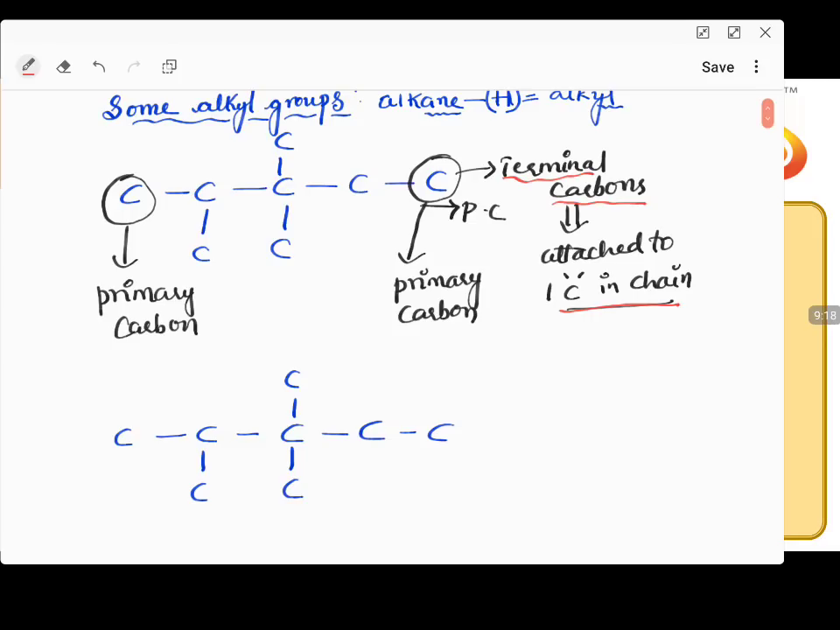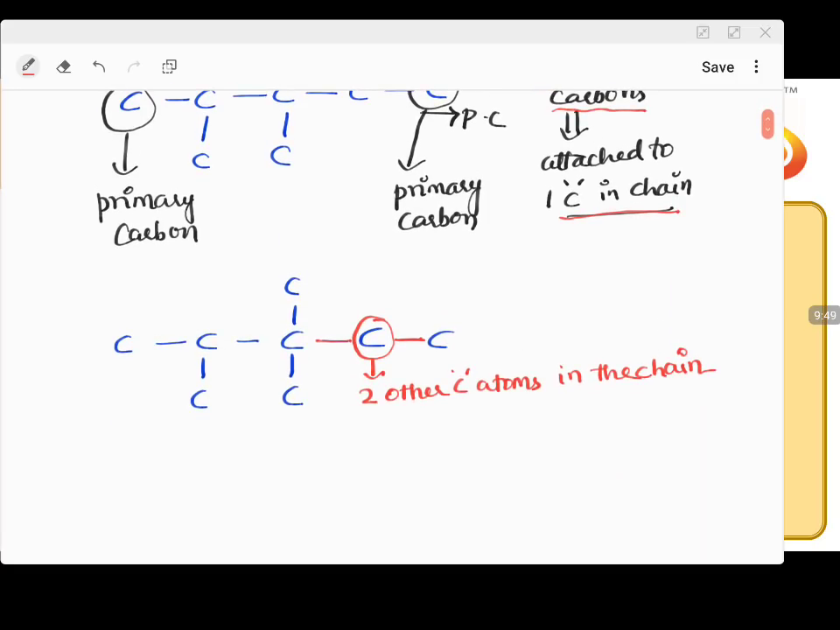Let us come to the second one. If I take this carbon atom, which is rounded off, this carbon is attached to other carbons on two sides. So this is in attachment with two other carbon atoms in the chain. If a carbon atom is in attachment with two other carbon atoms in the chain, then this type of carbon is called secondary carbon.